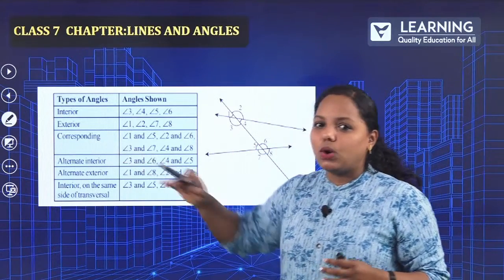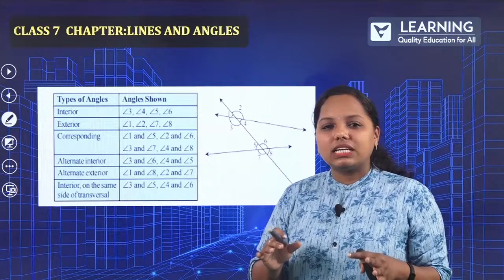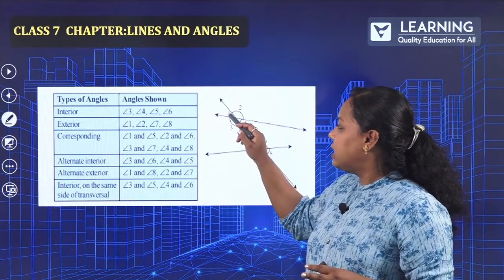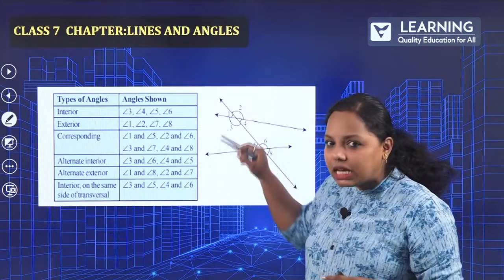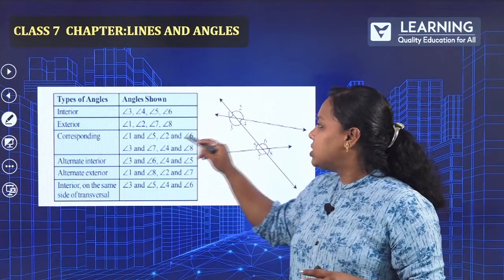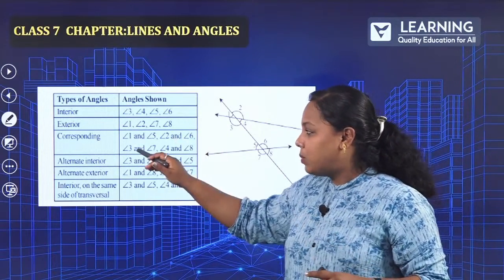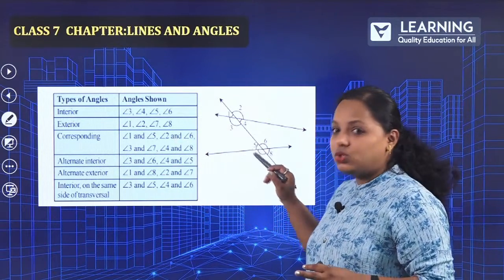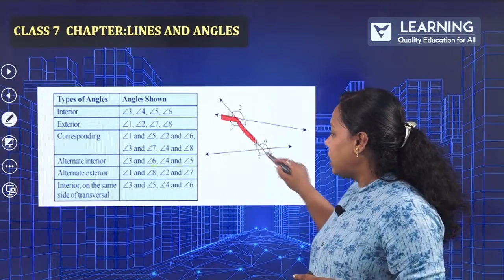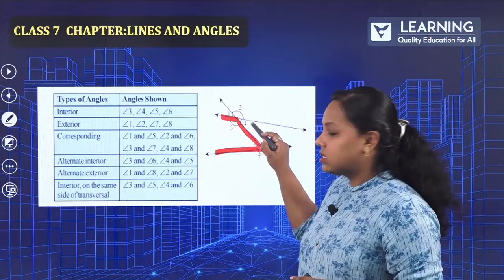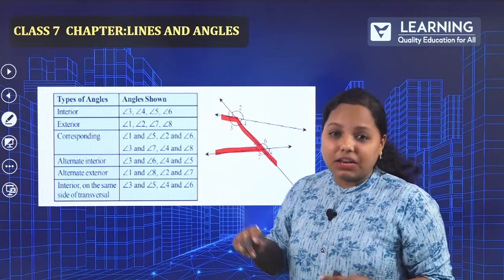How about the corresponding F shape? As soon as you get corresponding, it is F shape. So that is nothing but 1 and 5. Yes, this angle and this angle. It is in F shape. And how about this one? 2 and 6. Yes, it is in reverse F shape. How about 3 and 7? So this angle and this angle. Next, 4 and 8. Yes, it is again in the reverse F shape.